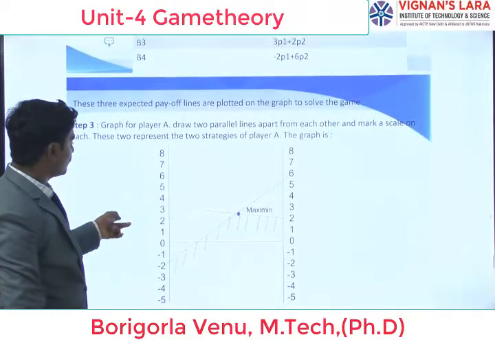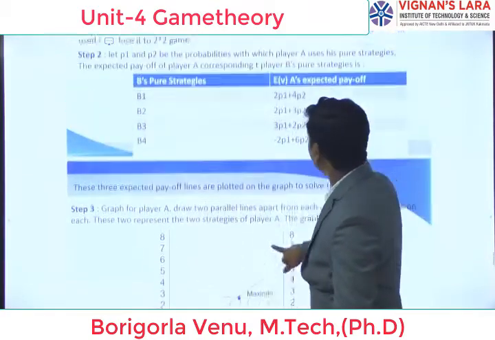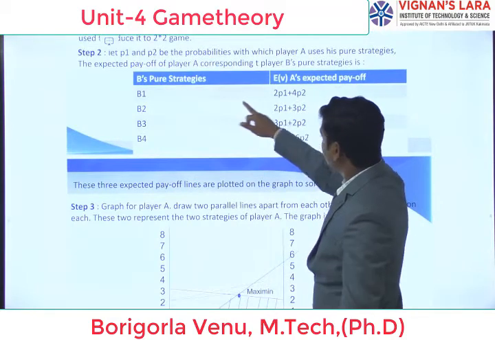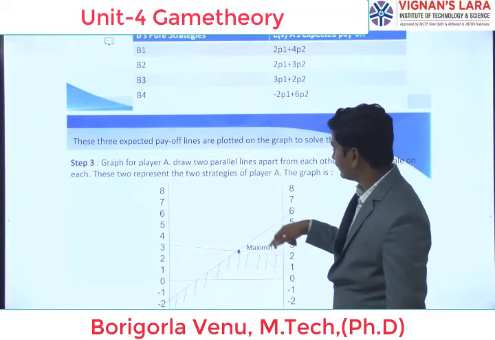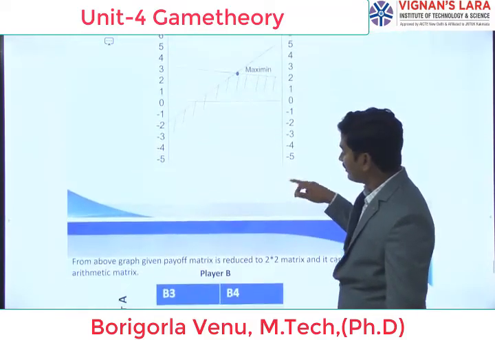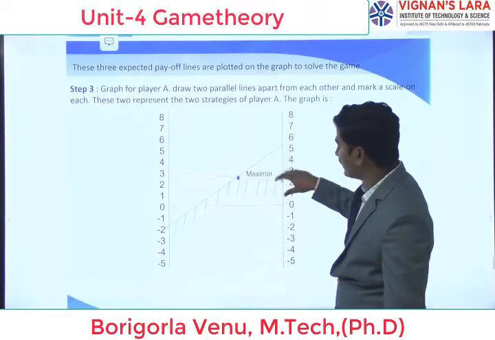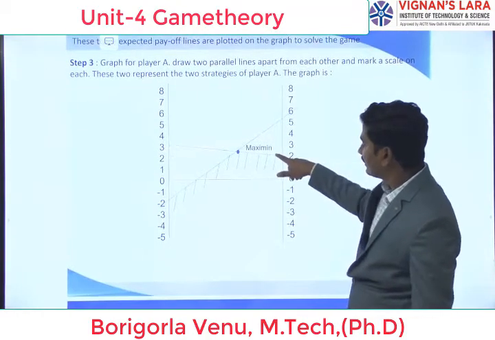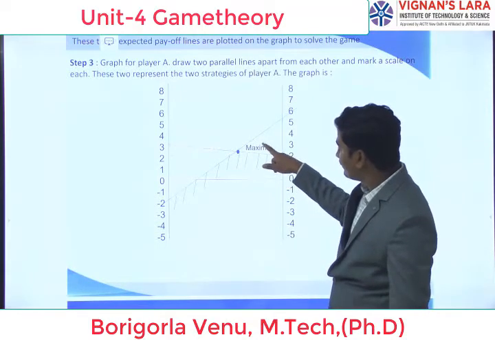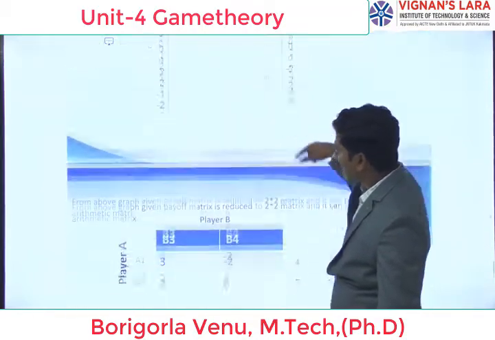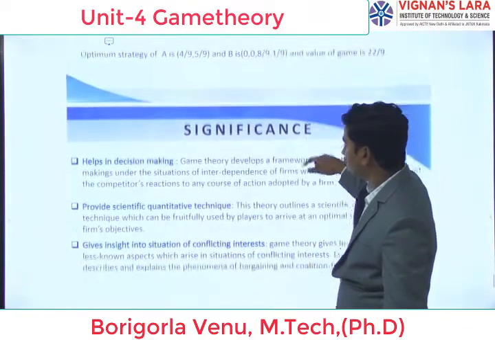After that, we are going to draw the graph. Here we take the values from A's payoff matrix, B's pure strategies and A's expected payoff, and we draw the graph. This is the graph we obtained from this table. When we are solving the problems, we get clarity about this. If the game is maximin, we shade the area below. If the game is minimax, we shade the area above. After this, we get the value of the game.